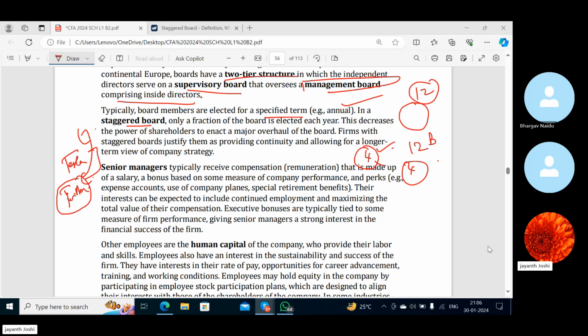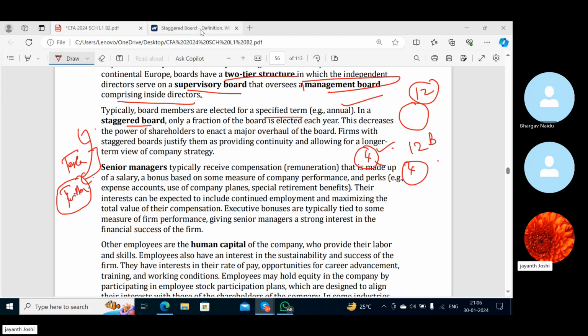So if they want to save themselves from a hostile takeover, where Tesla is swiftly buying all the stocks or shares of Twitter, which is an indication that Tesla wants to acquire Twitter by buying a lot of shares in the market, then they get an indication that now they are on the verge of a hostile takeover. So they can utilize this staggered board as one of the defense strategies against such a hostile takeover.